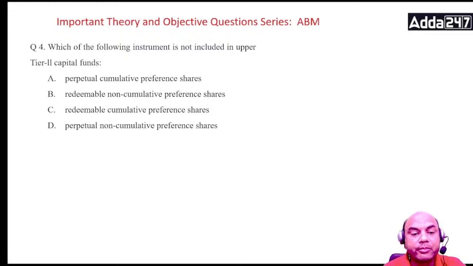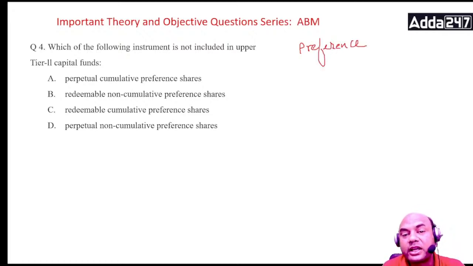Upper tier 2, perpetual cumulative preference shares, redeemable non-cumulative preference shares, redeemable cumulative preference shares, perpetual non-cumulative preference shares. I bet all of you might have got confused over here. What is all this? Firstly, remember your JIB now. In JIB, what had you done? Preference shares, right?